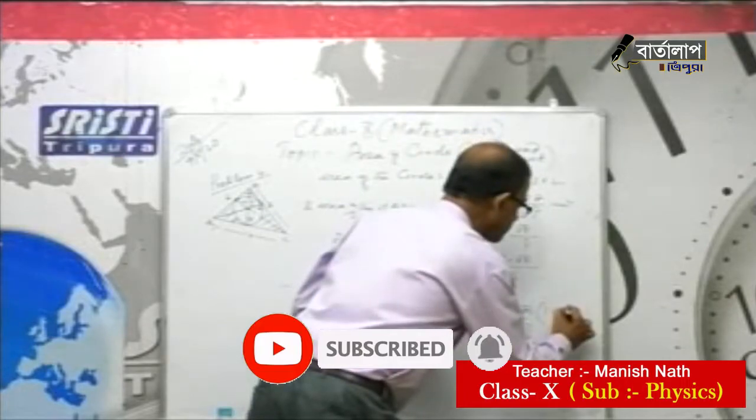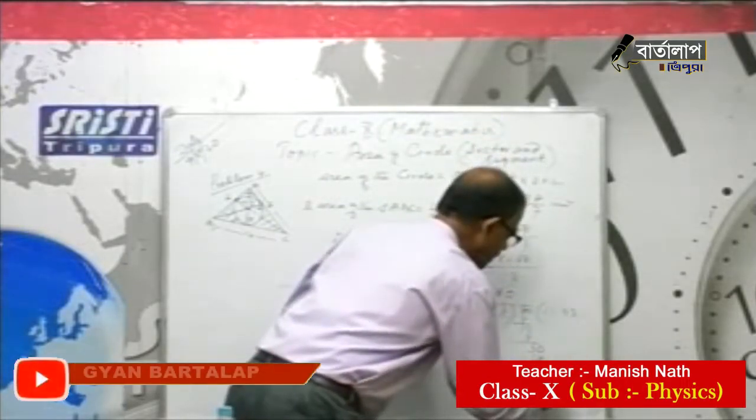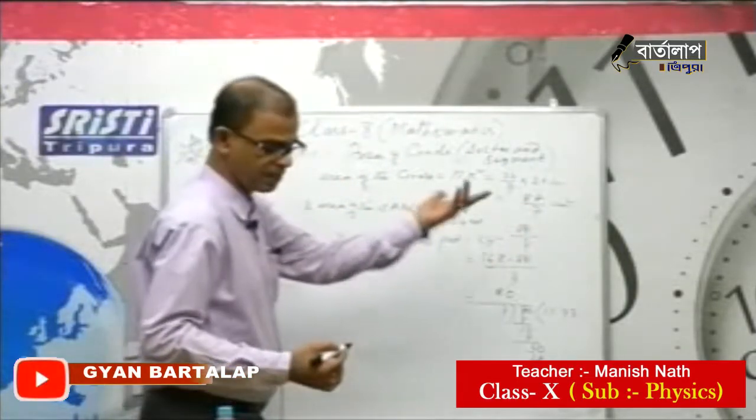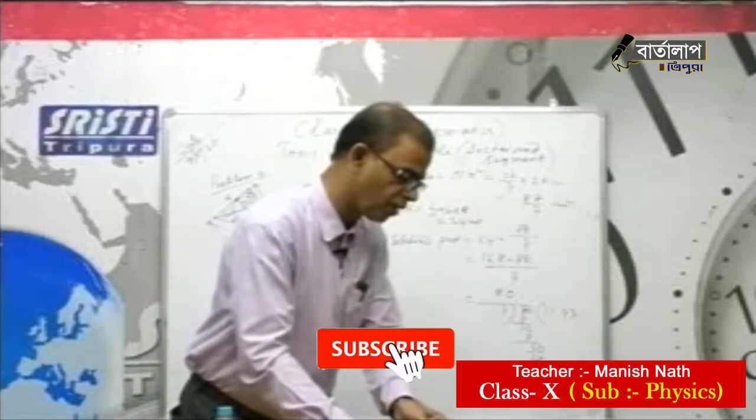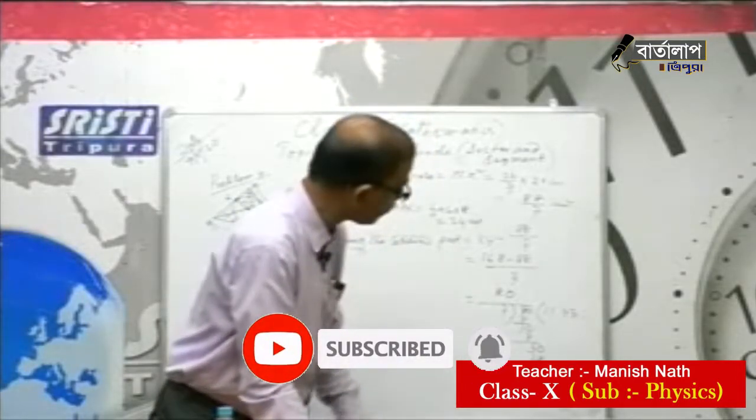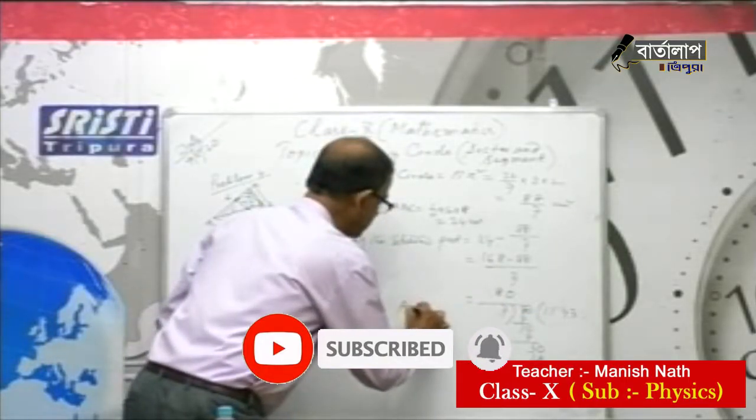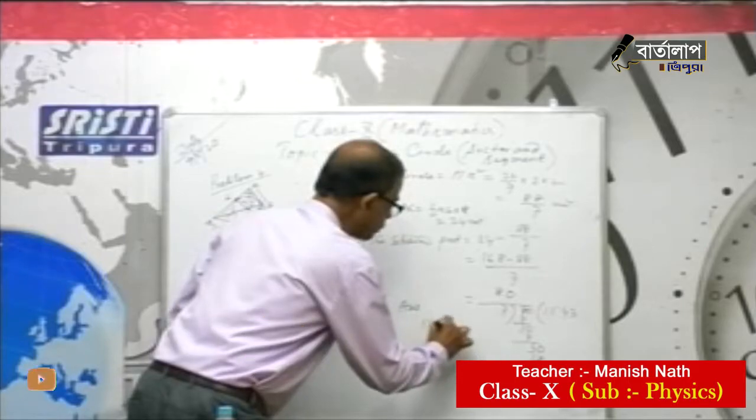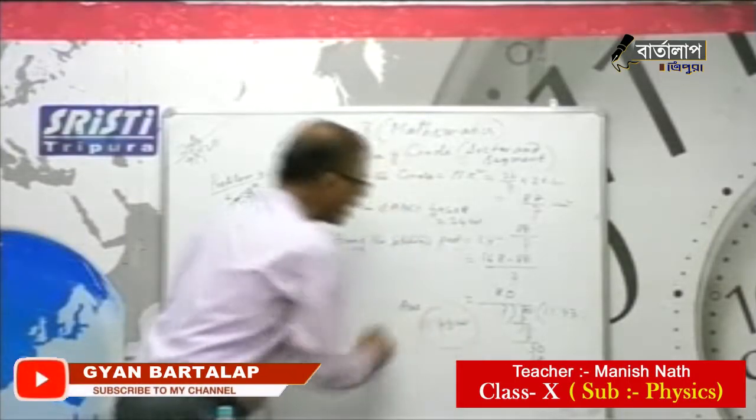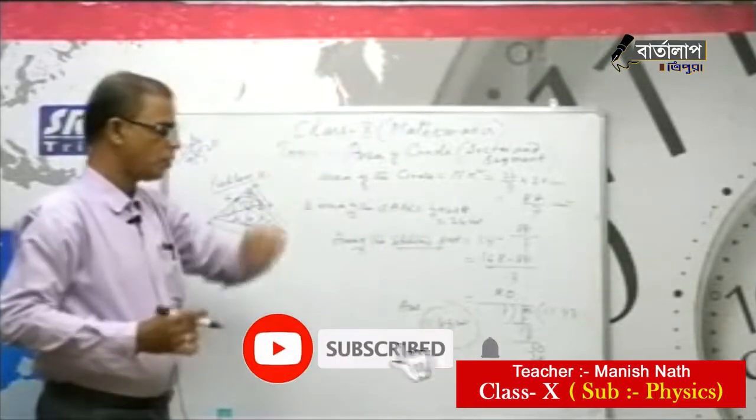Or you can make it as a mixed fraction. So approximately 11.43, or 80 by 7. Whatever is more convenient, that you can keep it, either 80 by 7 or 11.4. So therefore the answer is 11.43 centimeter square, which is the area of the shaded part.